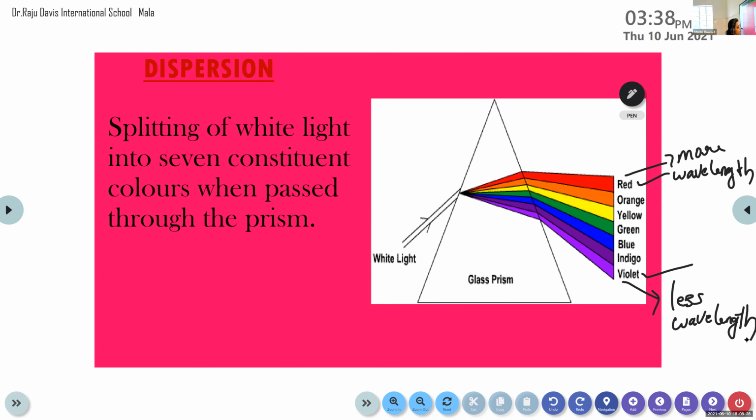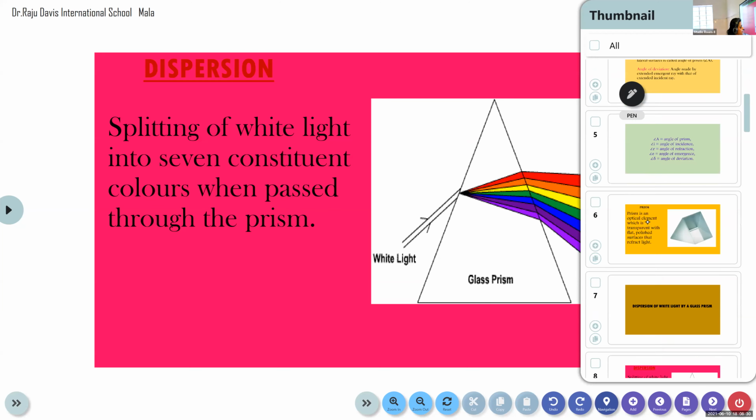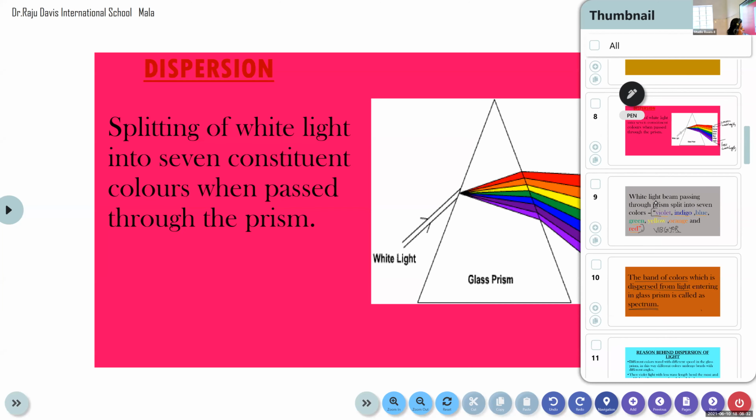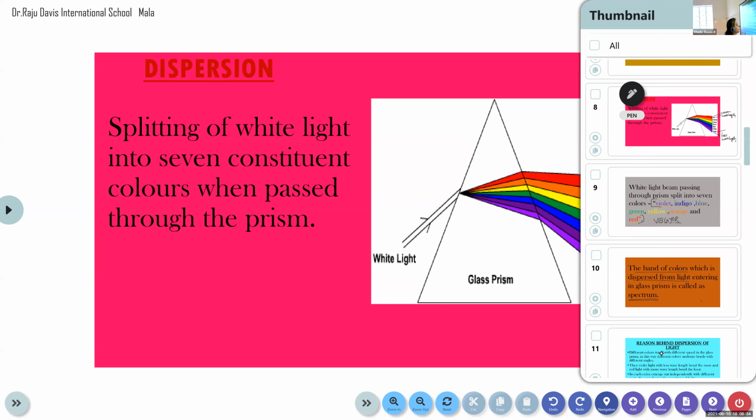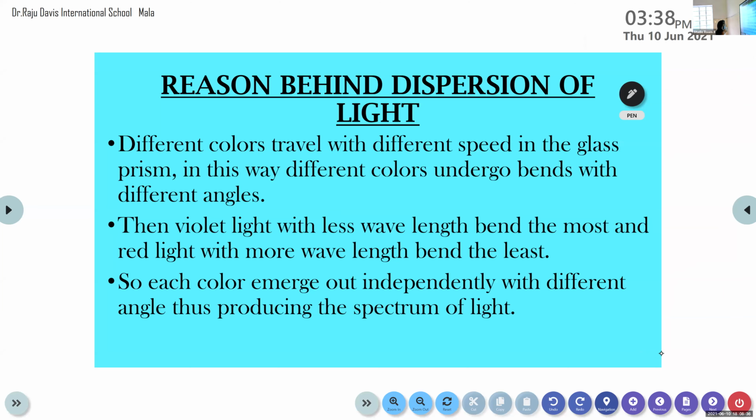So now we can see the reason for this dispersion phenomenon. What is the reason behind the dispersion of light? The different colors travel with different speeds. By different speed we mean different wavelength in the glass prism.